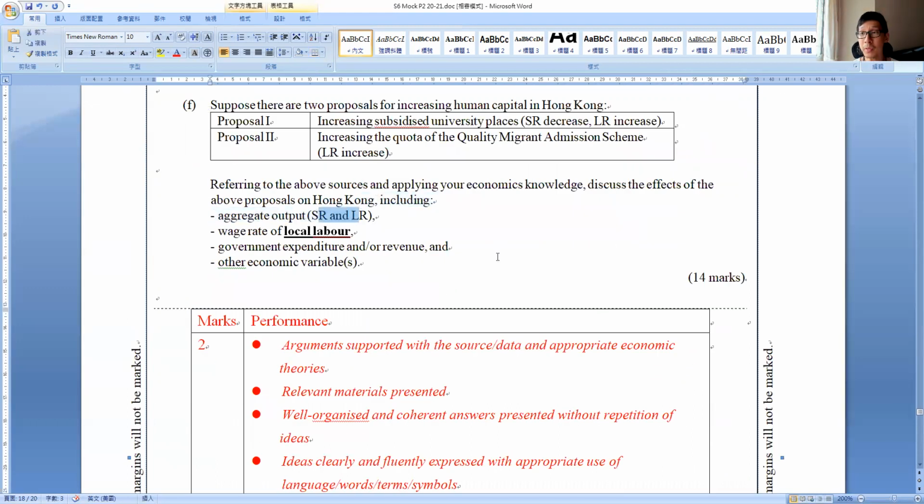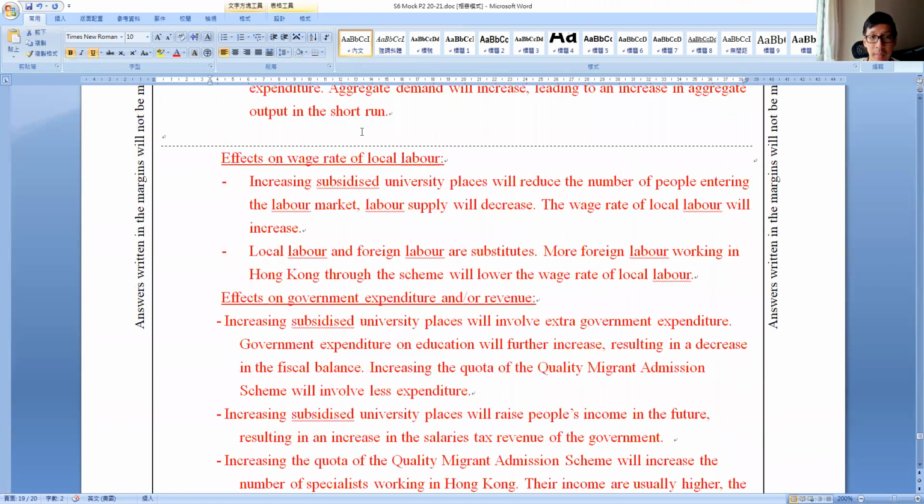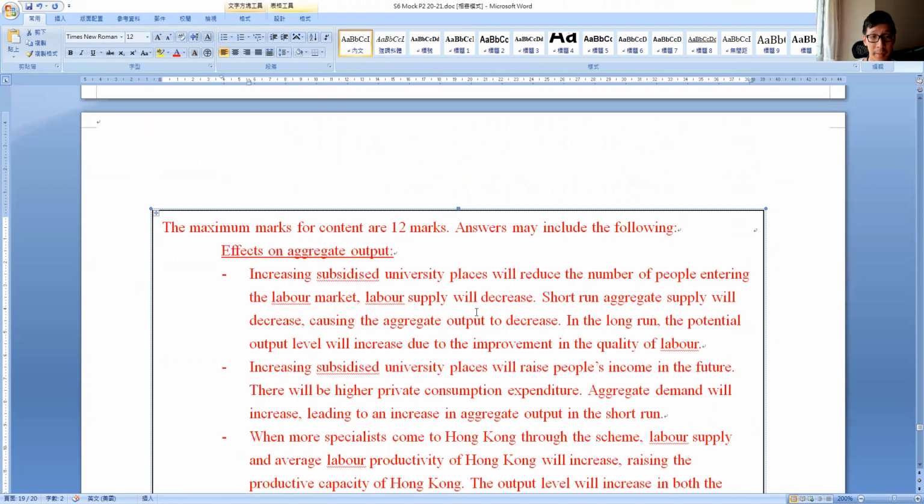But the most distinguishing factor between the two is actually the wage rate of local labour. Please look carefully, I have said it many times. Local labour with subsidized university places, we know... Hmm, what? Oh no, let me look first. I think there are some typos here. With more university places, is this about proposal one?